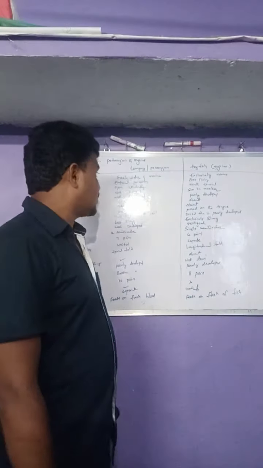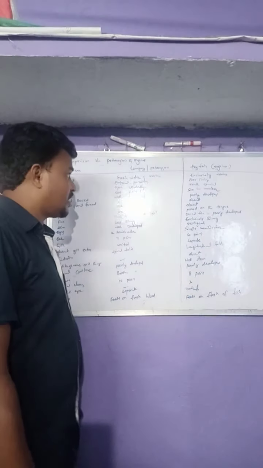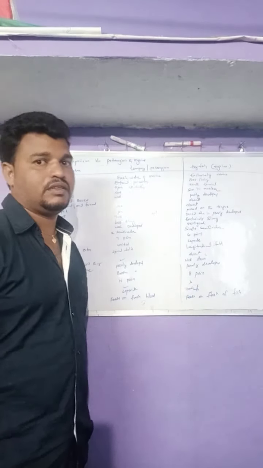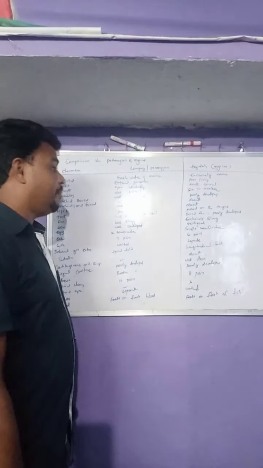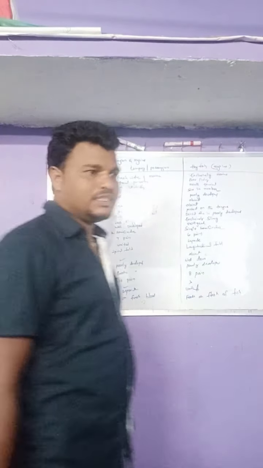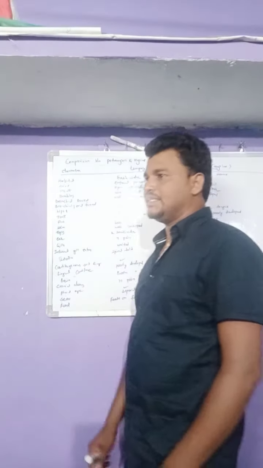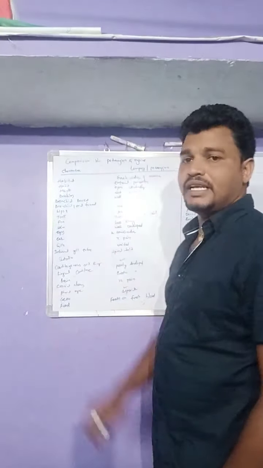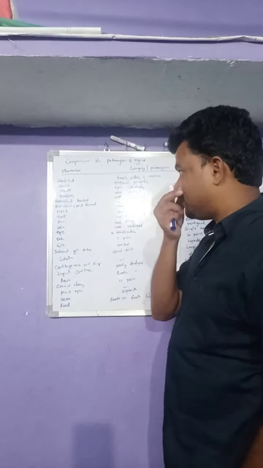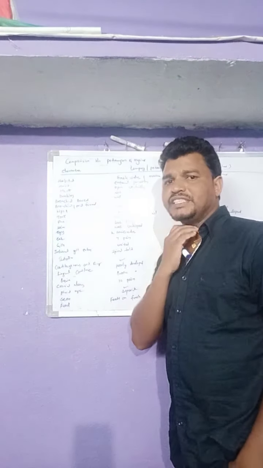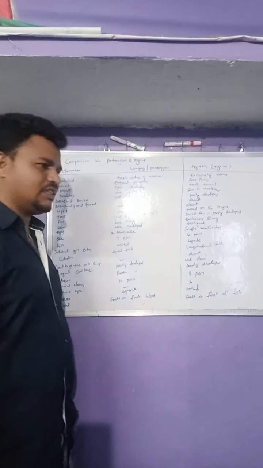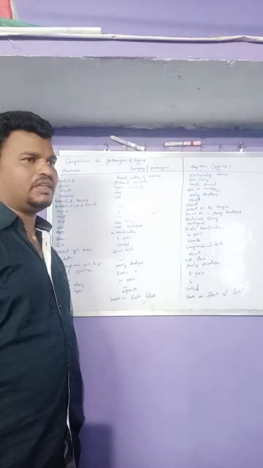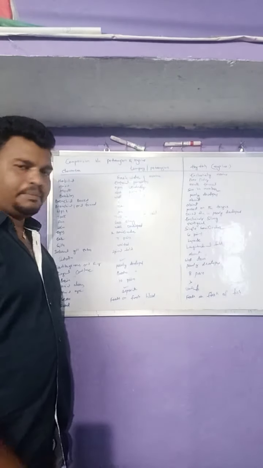Last class we were discussing the general characters of Cyclostomata. It is over. Today's class is the comparison: what is the differentiation between Petromyzon and Myxine? Various organs are there. Some of the organs are developed and some are not developed in the lamprey and the fish.